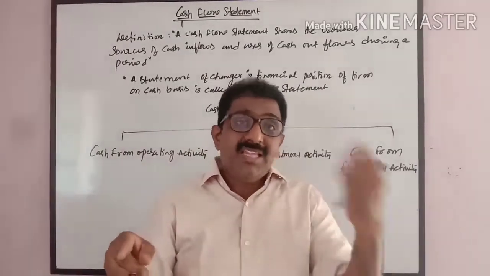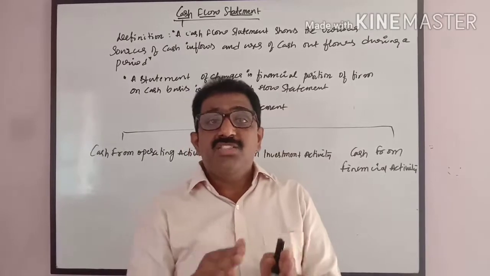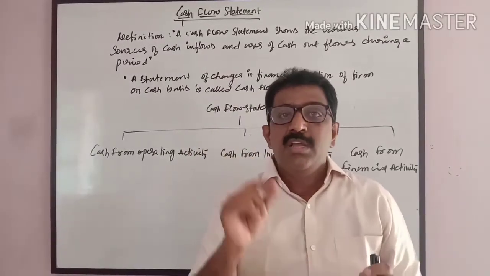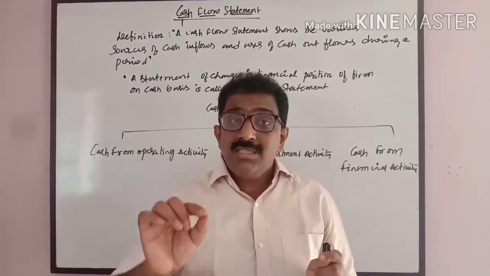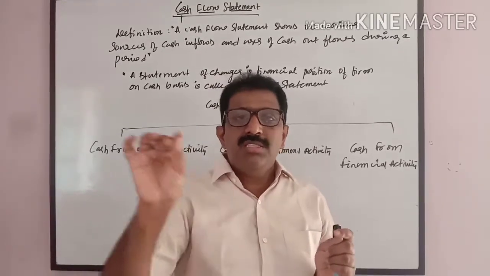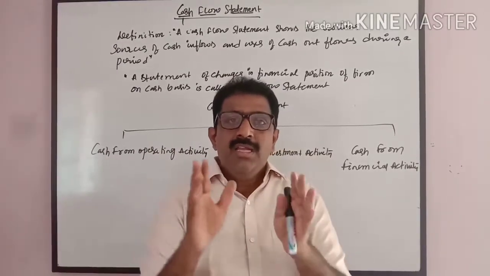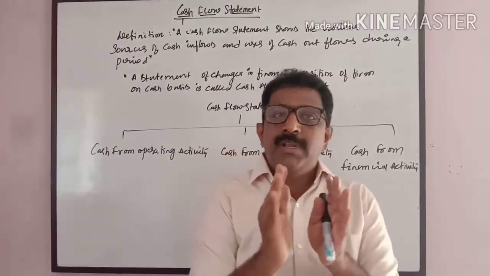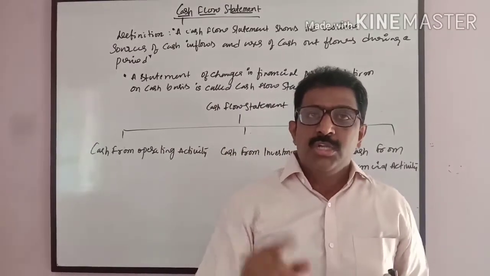Apart from that, any other activity, if they incurred a loss, that is called non-operating expenses. For example, loss on sale of asset, loss on sale of furniture, loss on sale of building, etc. is called non-operating expenditures.